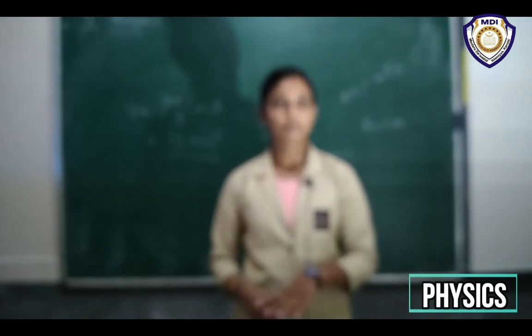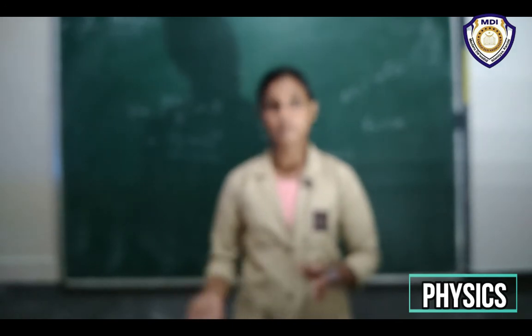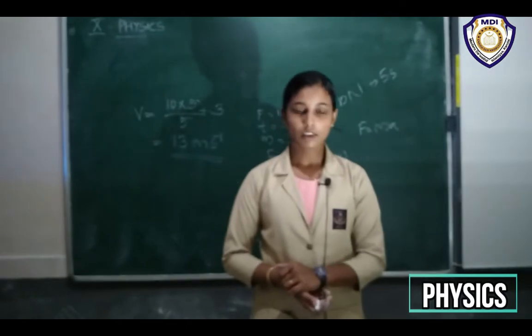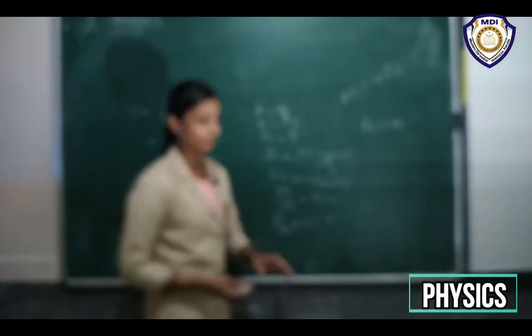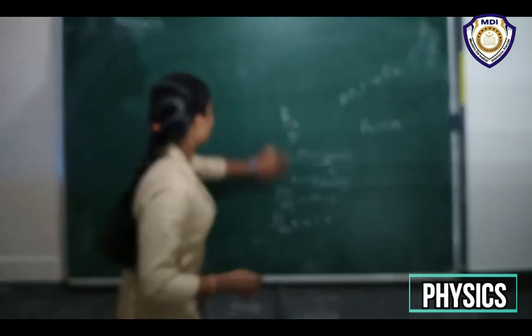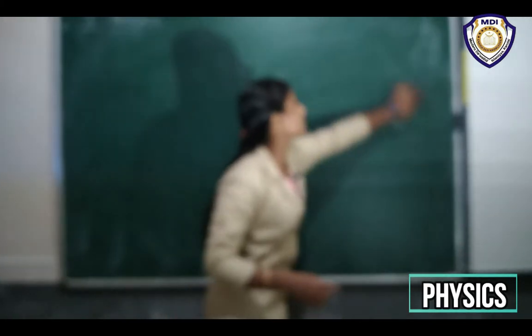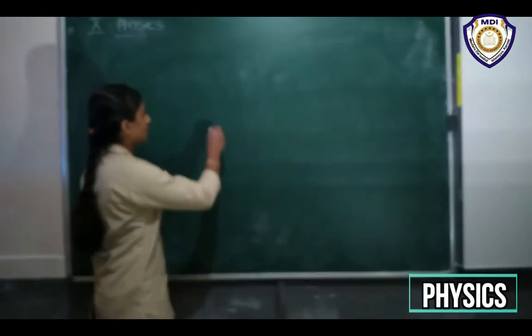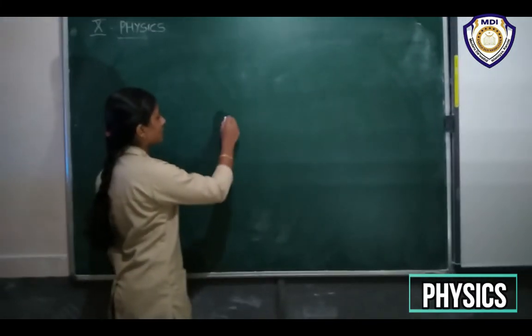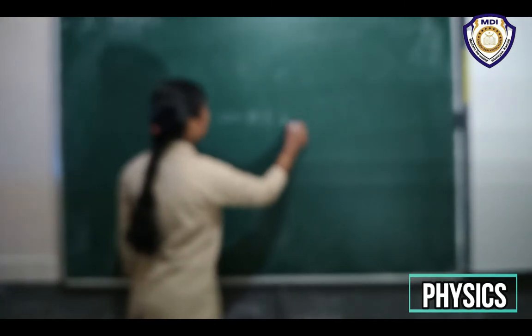That means the final velocity becomes 0, right? So here the vehicle has an initial velocity, U is equal to 108 kilometer per hour.